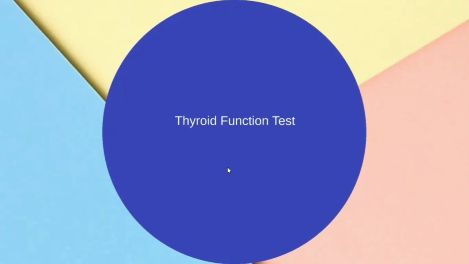Next one is the thyroid function test. Most people nowadays are having thyroid problems. We'll be seeing the mechanism of thyroid hormone release, and thyroid hormones really have enormous functions in the body. We'll be seeing whether it is a problem of the thyroid gland, or a problem of the thalamus, which is in the brain and regulates the thyroid gland. Those things we'll be seeing.